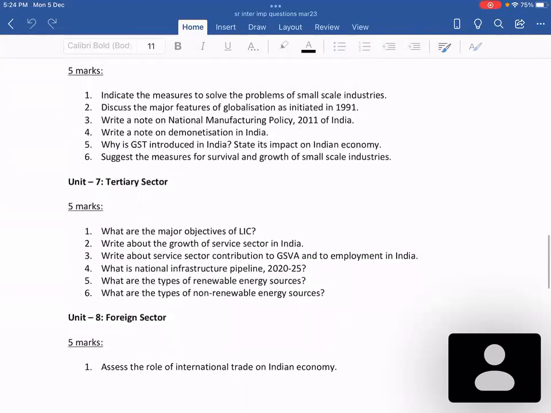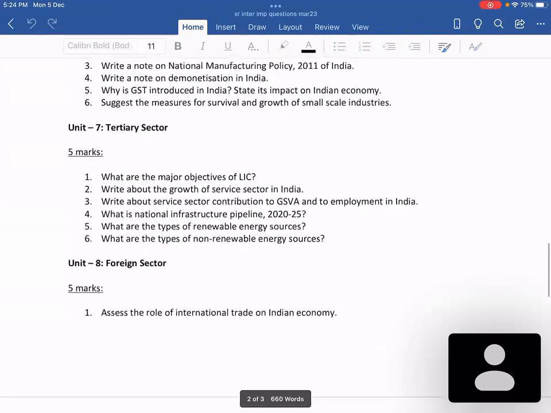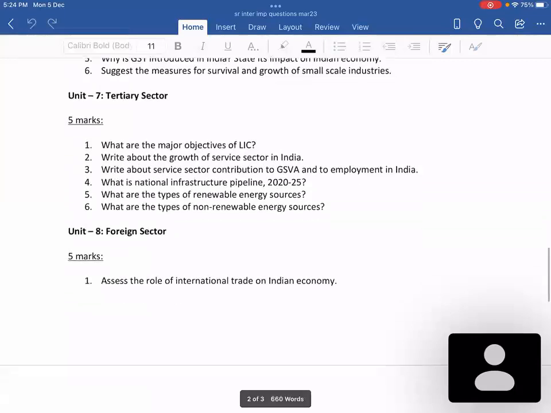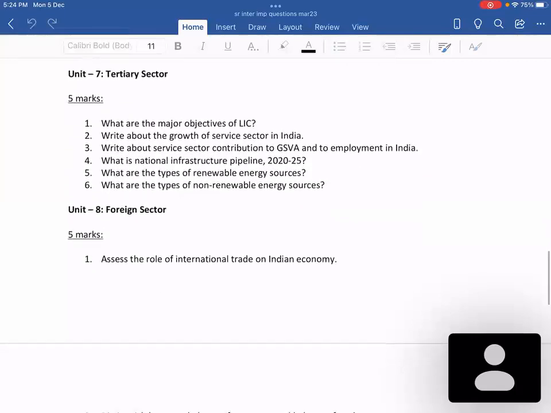Okay. And as far as the tertiary sector is concerned, so far they have not asked any 10 marks question from it. It is only 5 marks and 2 marks. A very frequently asked question is the major objectives of LIC. So these are the order in which questions have been asked in previous board papers.